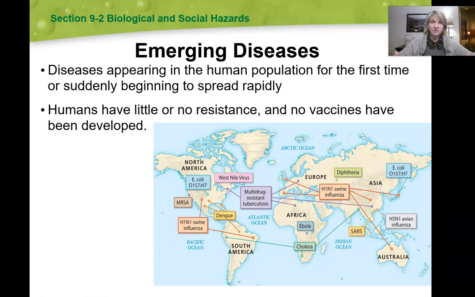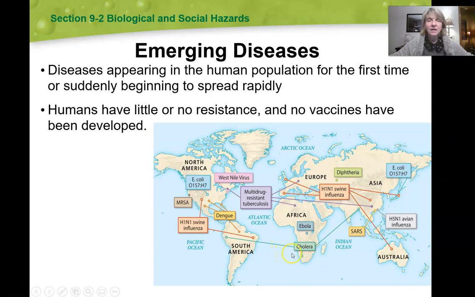Now, emerging diseases are those diseases that appear in the human population for the first time or suddenly begin to spread rapidly. So this is the case where humans have little or no resistance, and there are no vaccines or drugs that will help a human to combat this disease. We've seen lots of them in human history. The H1N1 swine flu, the dengue fever, the West Nile virus, the E. coli